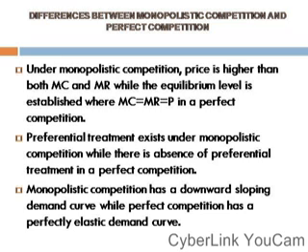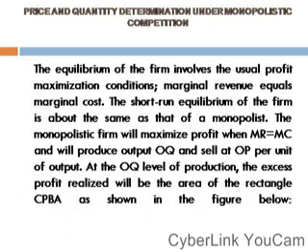In the case of a perfect competitive market, the demand curve is a perfectly elastic demand curve, because the operator is said to be a price taker. He has no control over the price, so he has to abide by whatever price is established through the interaction of the forces of demand and supply. So these are some of the differences between monopolistic competition and perfect competition.